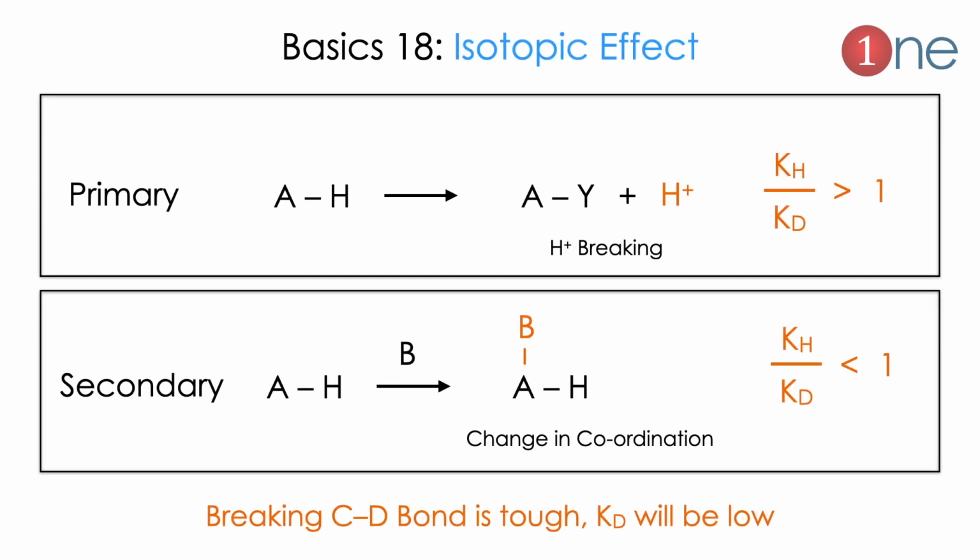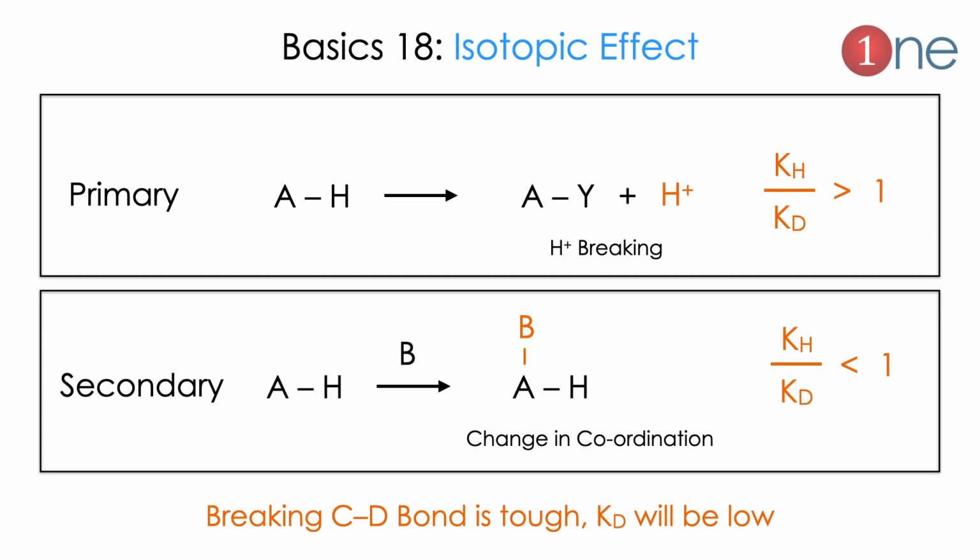Next basic is the isotopic effect. What is the isotopic effect? We are substituting deuterium for hydrogen. The deuterium bond strength is higher, so it is difficult to break. There are two types of isotopic effect, primary and secondary. Normally the isotopic effect is the ratio of the normal reaction rate to the deuterated reaction rate. For primary, the ratio will be greater than 1, and for secondary, lesser than 1.